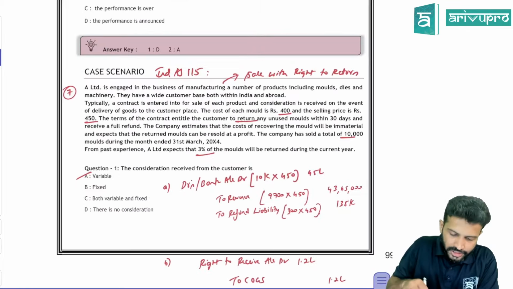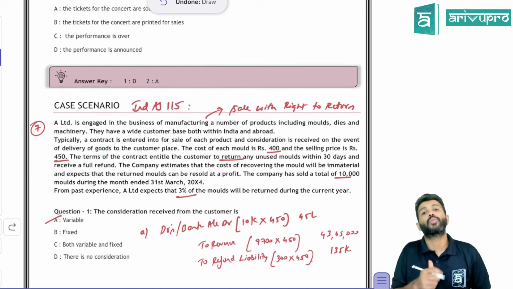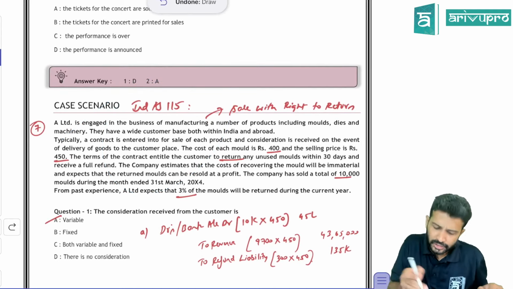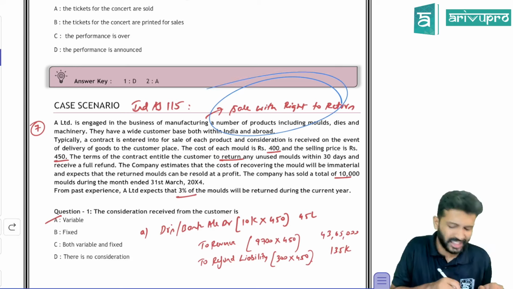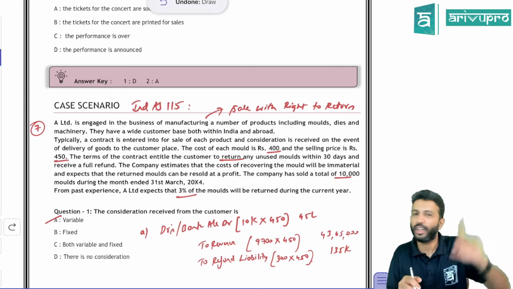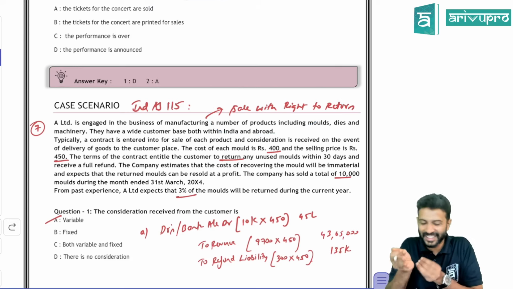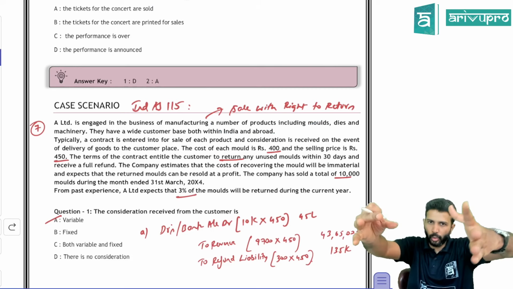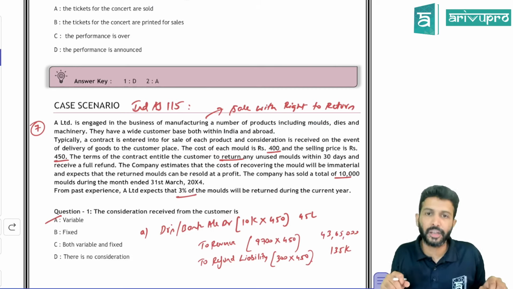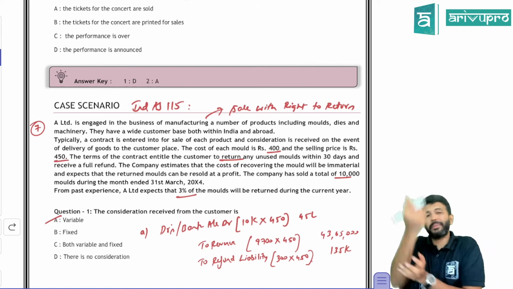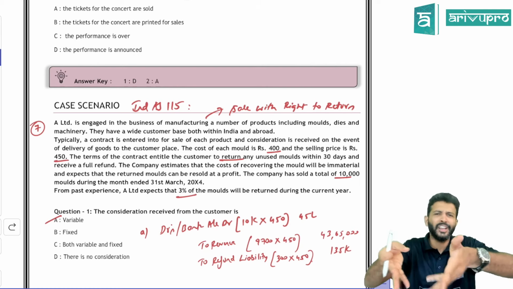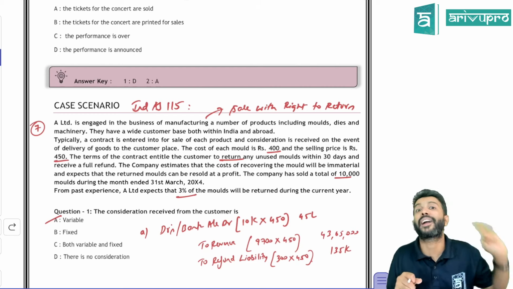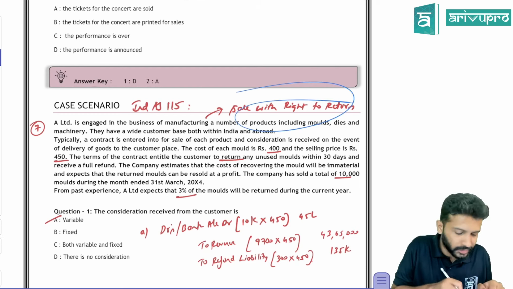Done. Next question is with respect to Ind AS 115 revenue recognition. This case study is based on the sale with the right to return concept. We have done 2-3 questions with sales with the right to return. Sale with right to return means what? First, you sell the goods and give an option to the customer that if the customer does not like the product, he may return it. Like normally what you see on Amazon, Flipkart and all that. That we call sale with the right to return.